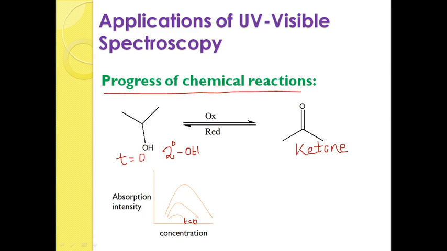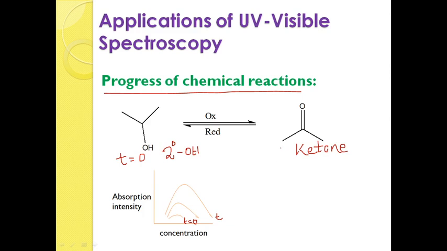After some time, if the reaction has completed and you investigate the compound again, you will find the absorption spectra clearly. So, at time t you will get the absorption peak clearly. This shows us that the reaction has completed and the product is formed clearly. So, this is the process of investigating the progress of a chemical reaction.